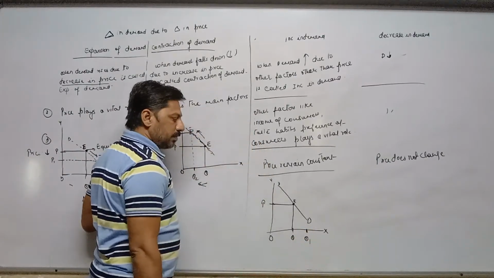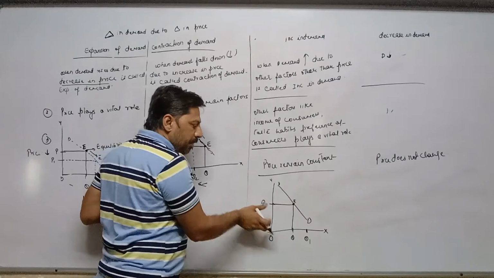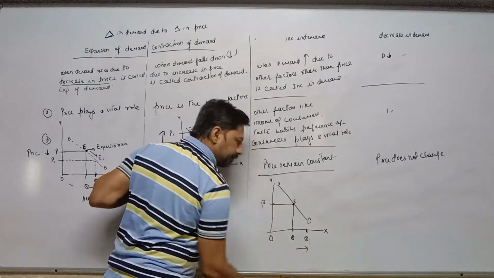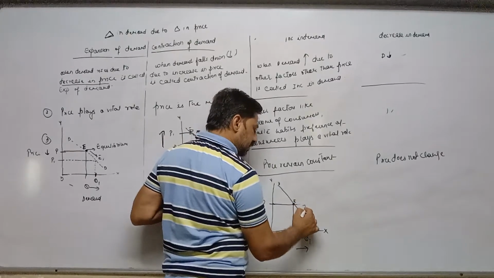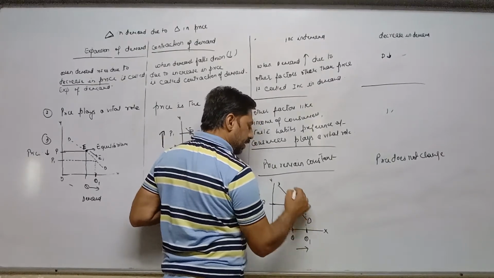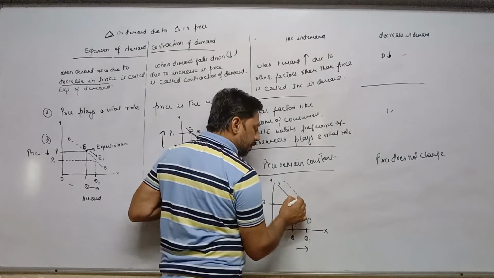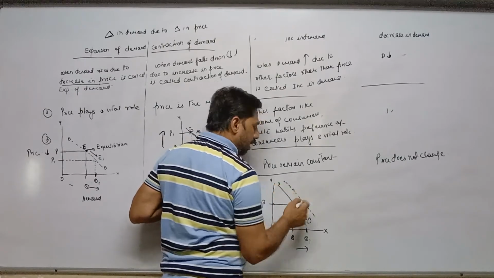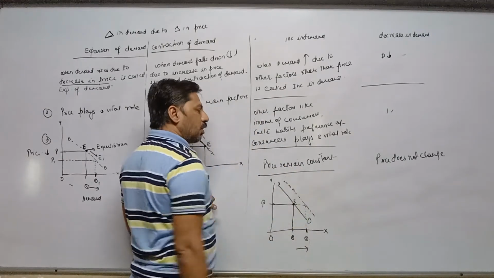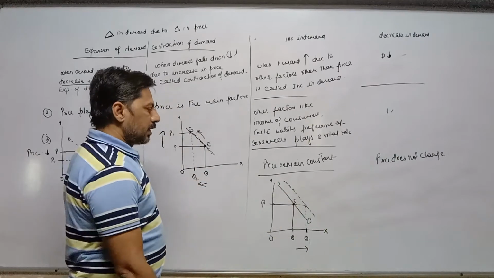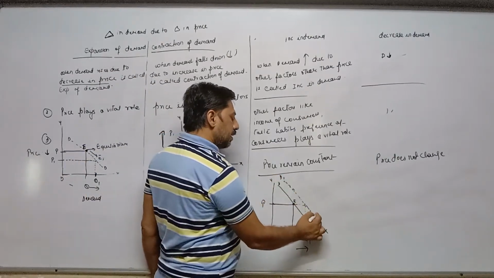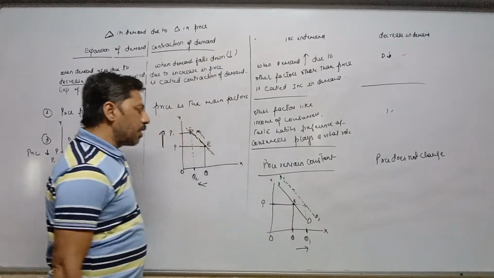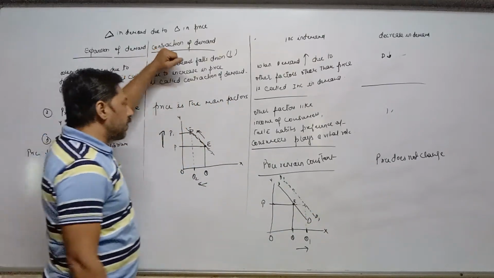Q1. Price remains the same, but demand increases here. Then we have to join this OP with this changed demand. And as a result, what happens? The demand curve will shift upward. This is called upward direction, not downward. The new demand curve comes here, D1, D1.